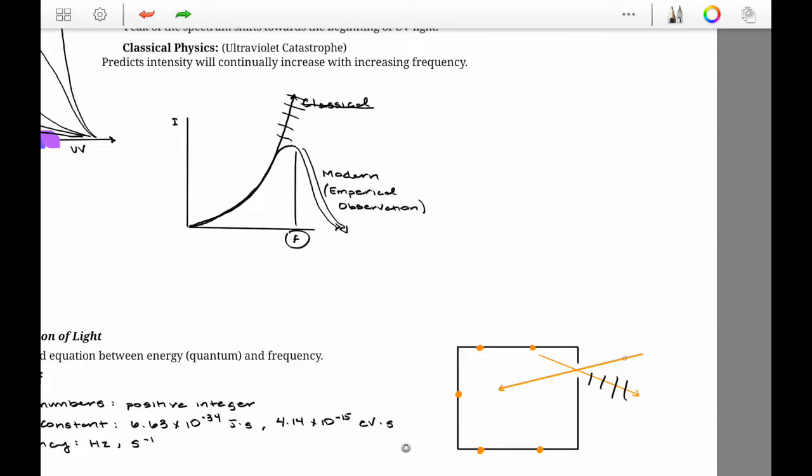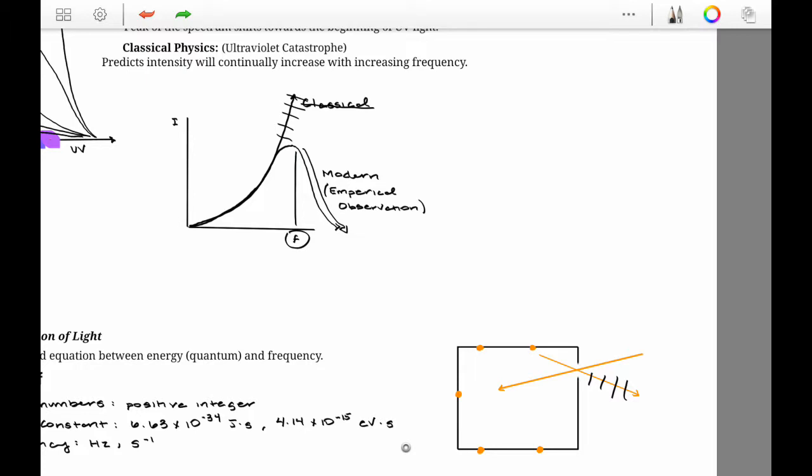So at a certain point, which is this frequency here in the ultraviolet spectrum, there is not enough energy inside this black body to emit the thermal radiation, and that's why we're observing a decrease in the intensity of the light.